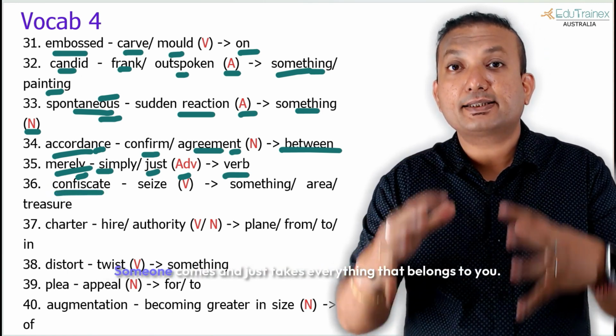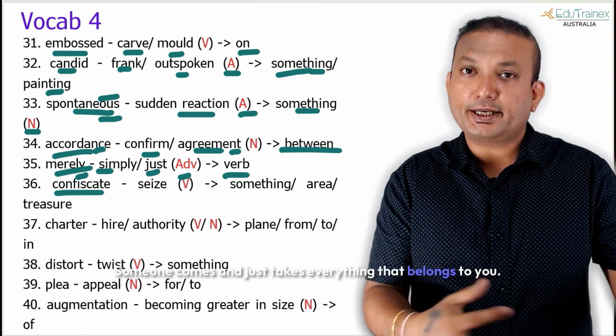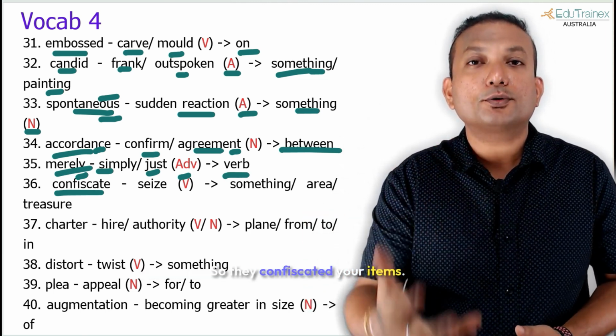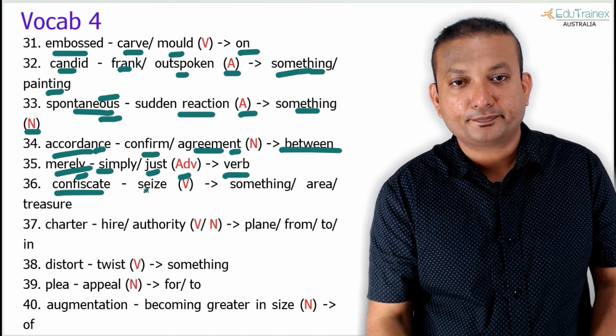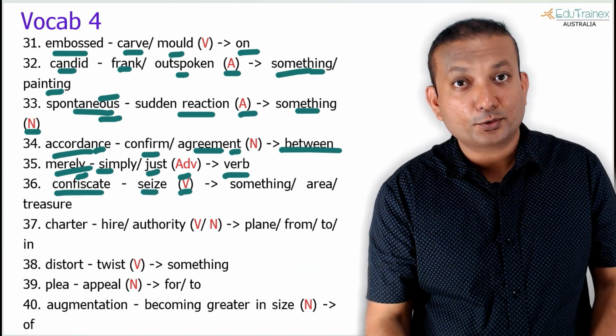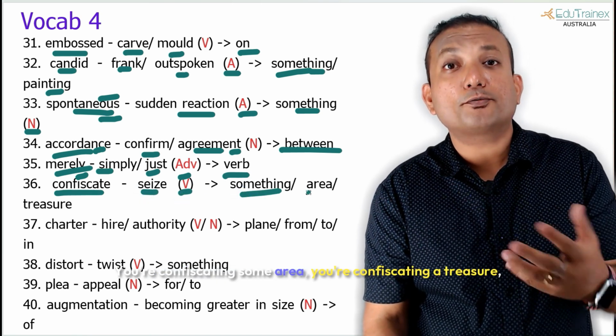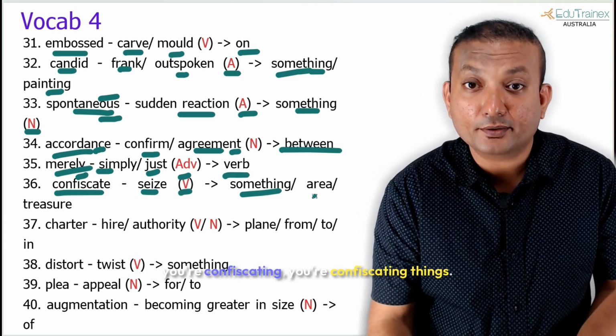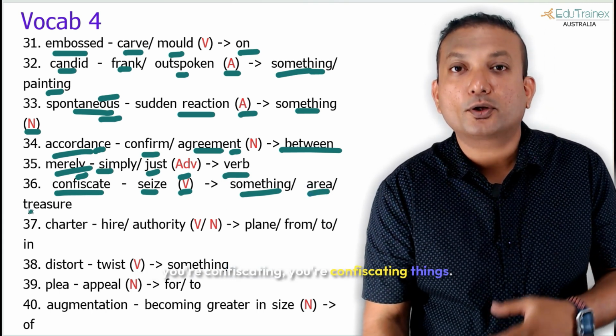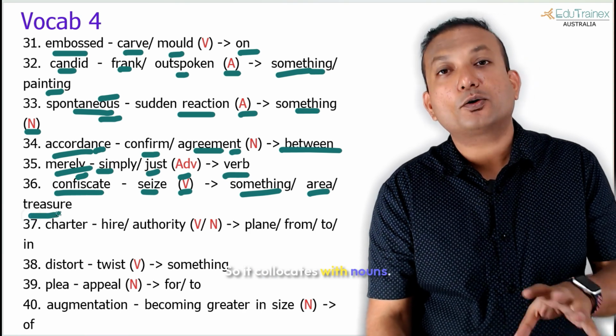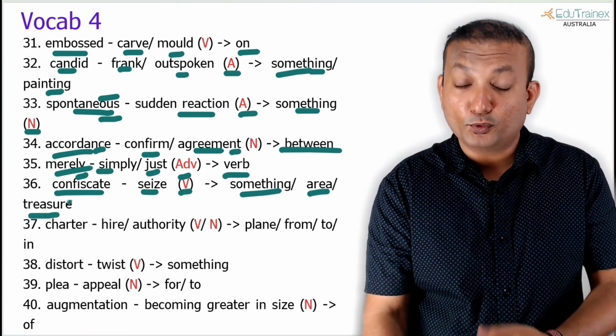Confiscate. Confiscate means seizing something. Someone comes and just takes everything that belongs to you. So they confiscated your items. Seize. And this is an action, so this is a verb. Absolutely, you're confiscating some area, you're confiscating a treasure, you're confiscating things, so it collocates with nouns. But these are some common words.